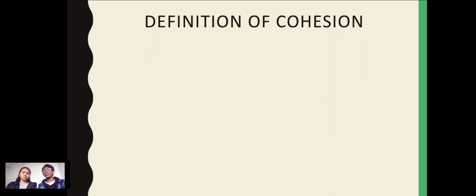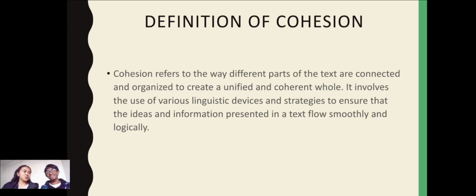So what about cohesion? Well, cohesion refers to the way different parts of the text are connected and organized to create a unified and coherent whole. It involves the use of various linguistic devices and strategies to ensure that the ideas and information presented in a text flow smoothly and logically. In other words, cohesion can be labeled as the various techniques the speaker or the writer uses to connect or link their sentences or paragraphs.